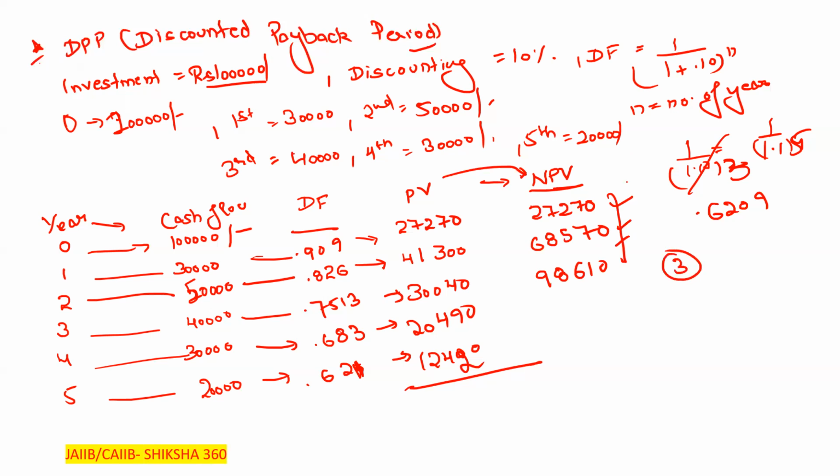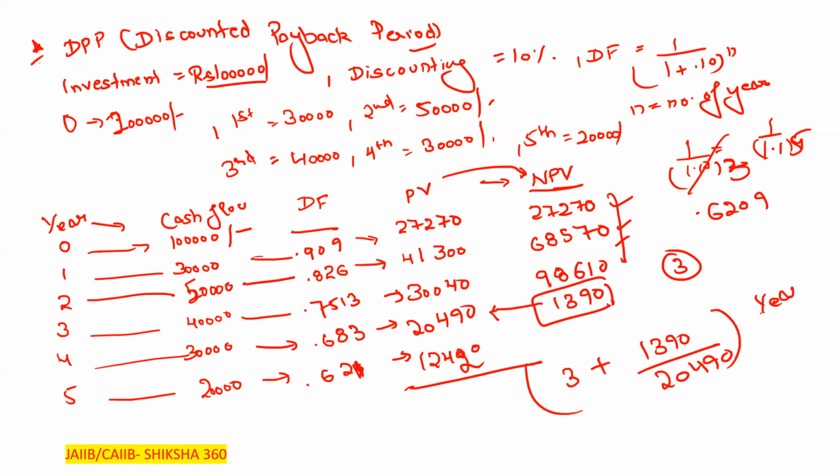Now in the fourth year, how much will we require here? 1 lakh minus 98,610. We will get only 1,390 in the fourth year. So what is the fraction here? 3 plus 1,390 upon 20,490. That much years. So 1,390 divided by 20,490 plus 3 comes out to 3.06 years.